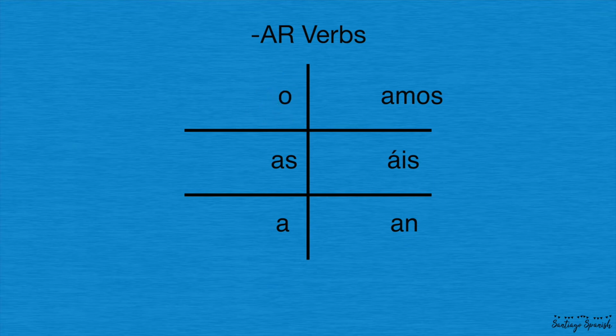Repite: o, as, a, amos, áis, an. Now, to me, my brain works better if I say it in a catchy way or say it really fast. So excluding the vosotros form, I would say: o, as, a, amos, an.